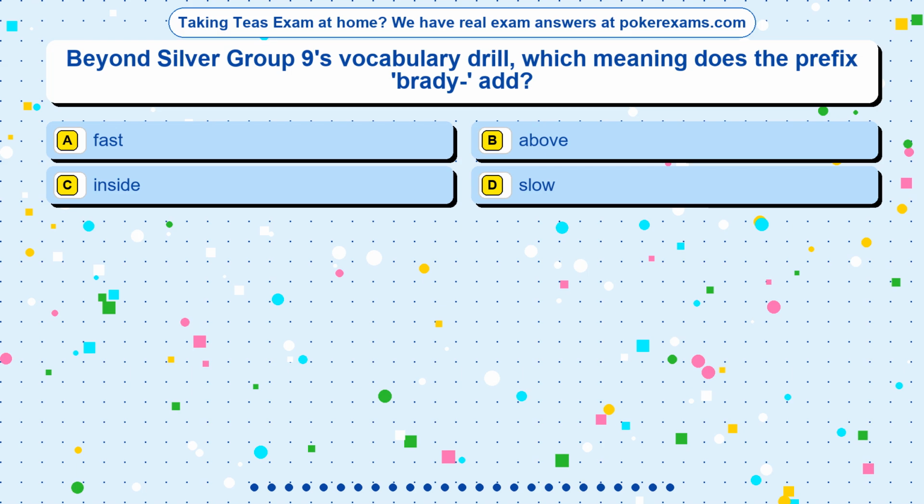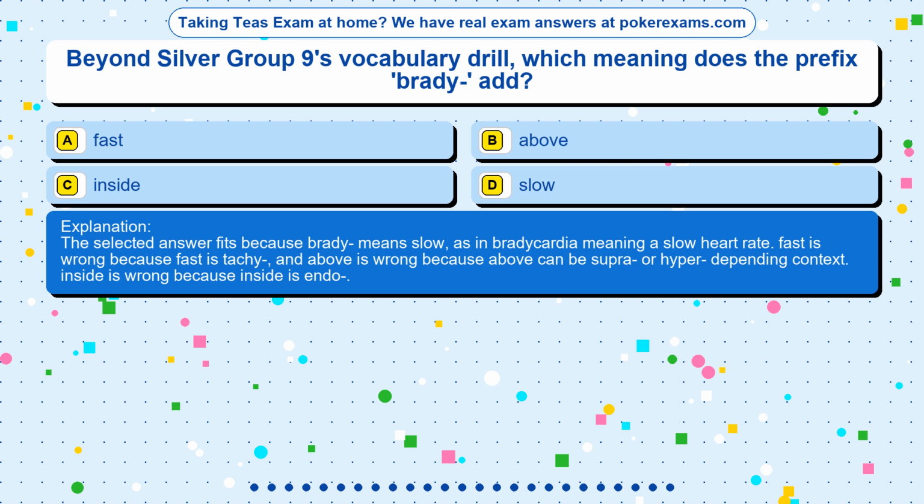The correct answer is option. The selected answer fits because brady- means slow, as in bradycardia meaning a slow heart rate. Fast is wrong because fast is tachy-, and above is wrong because above can be supra- or hyper- depending on context. Inside is wrong because inside is endo-.